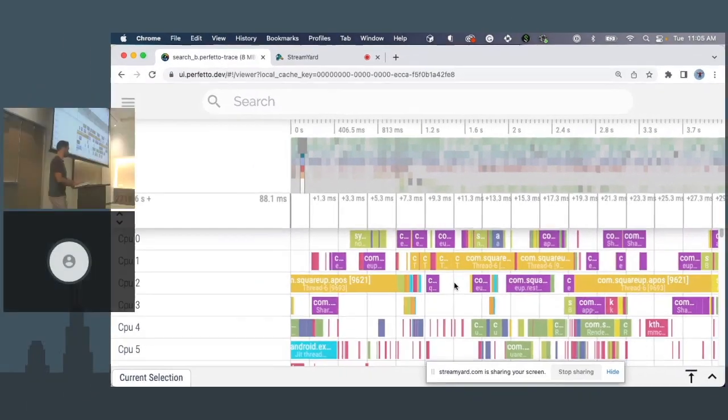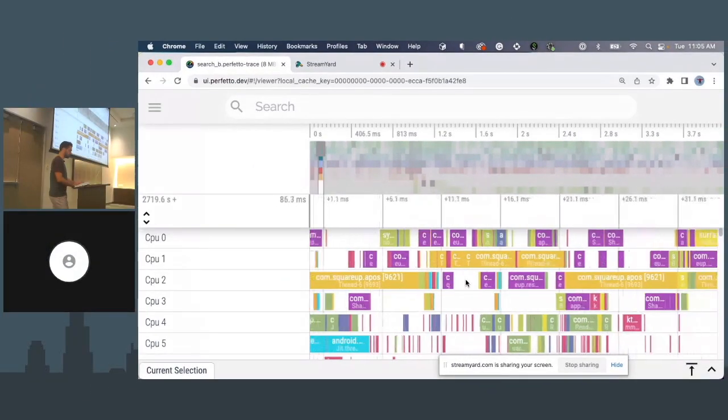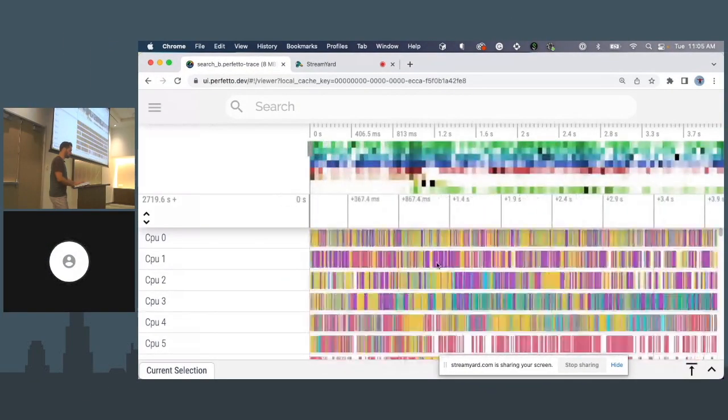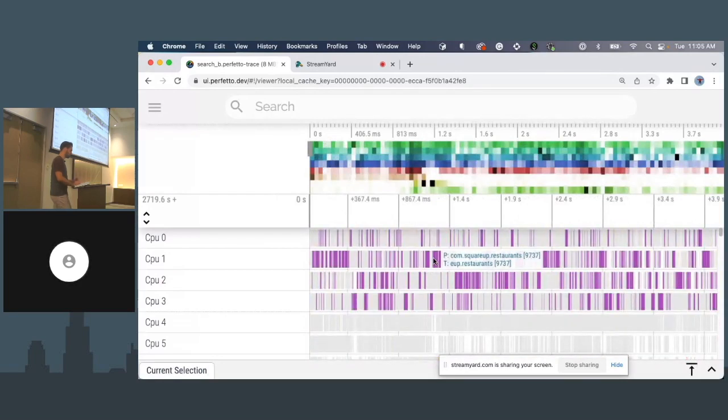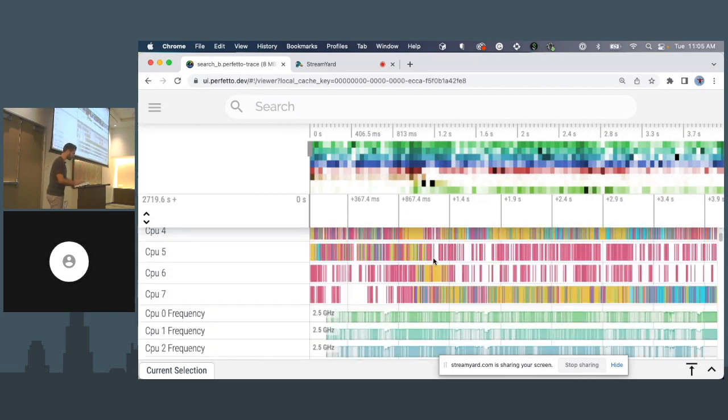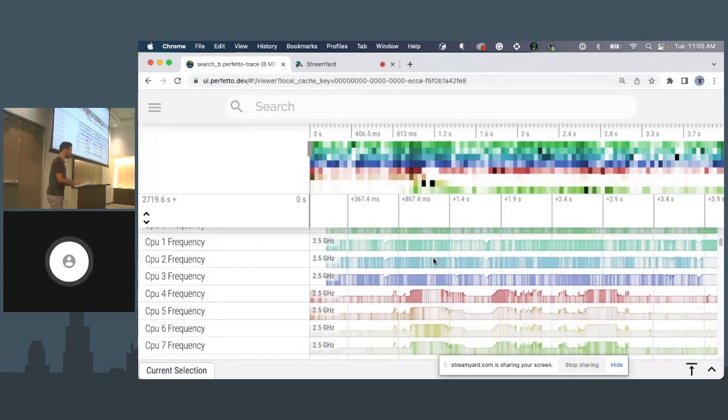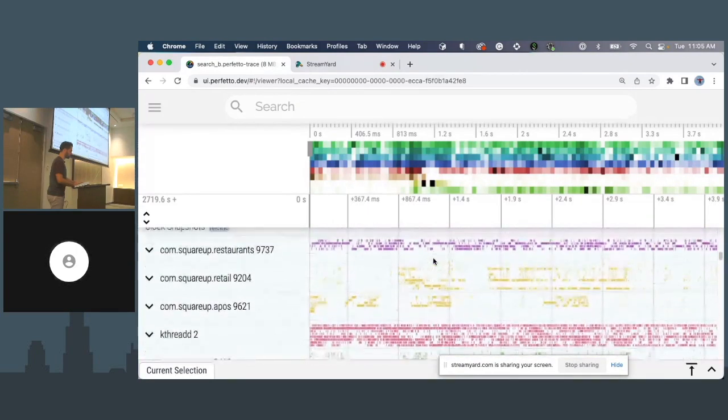And or nothing gets scheduled sometimes. And so when you zoom out and see the whole picture, as you move your mouse around, if you hover on a specific thread, you're going to see all of the corresponding threads and processes with the same color. And so that sort of helps you understand who's taking a lot of time there. We get some more rows around CPU frequency, not super interesting.